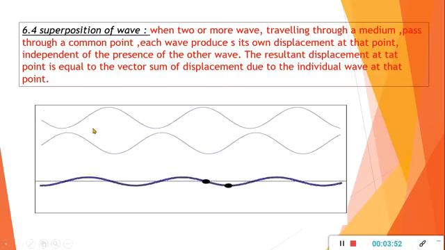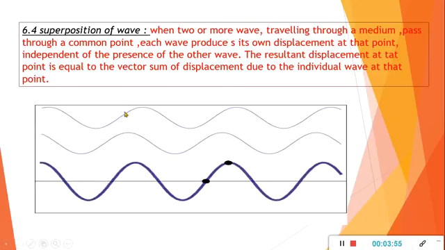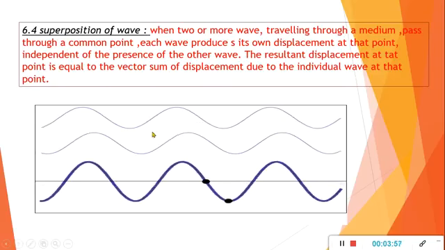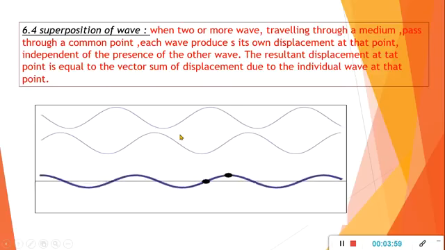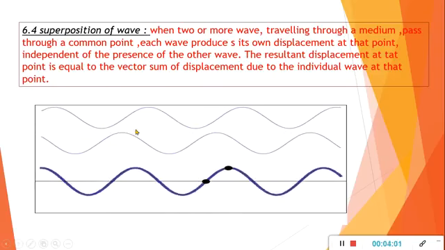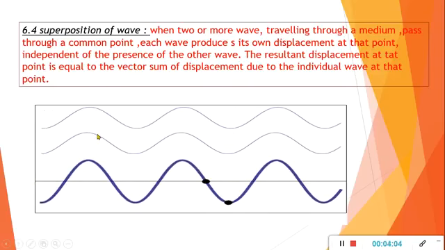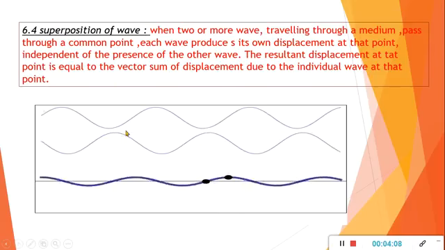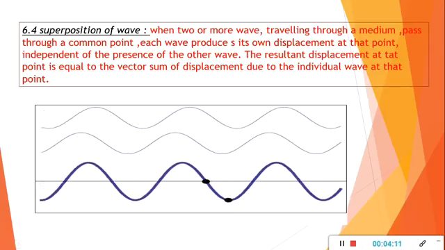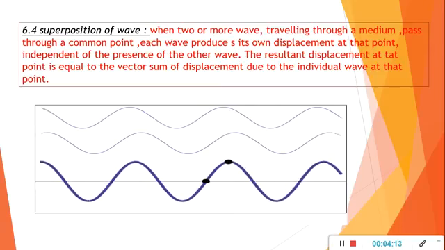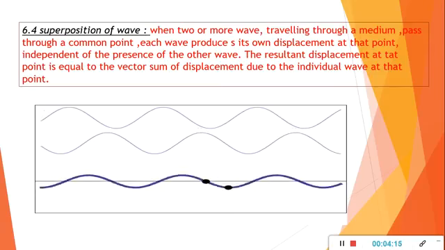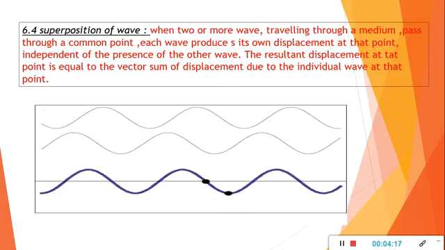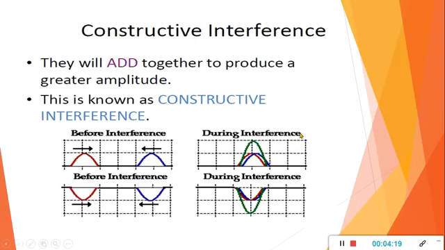Here in this case, two waves, the first and the second, are both traveling and each wave produces its own displacement. When they cross each other or superimpose at a particular point, see here the amplitude is maximum, here it is out of phase, minimum. At the point they superimpose, at some points there will be maximum displacement, at some points minimum displacement. Based on that, it is divided into two: constructive interference and destructive interference.